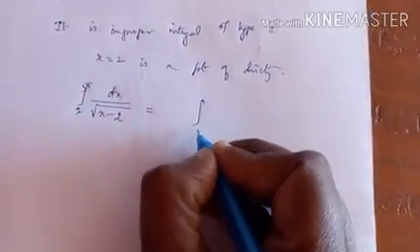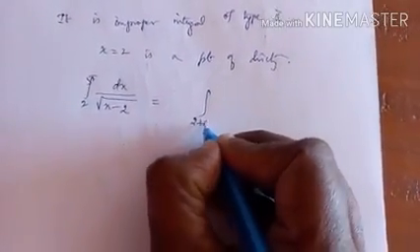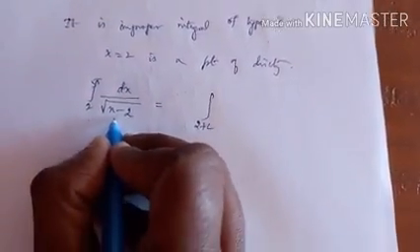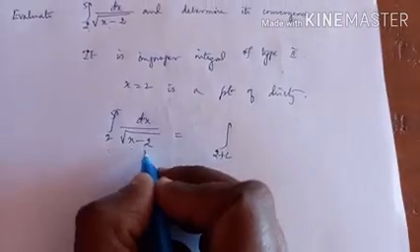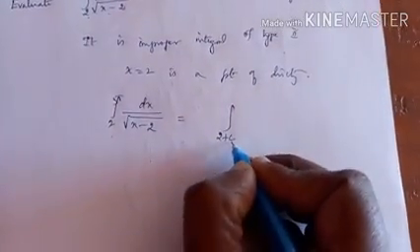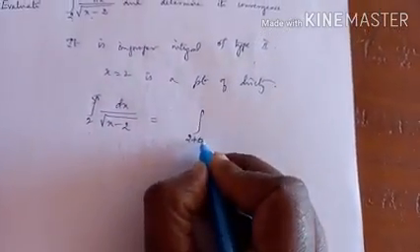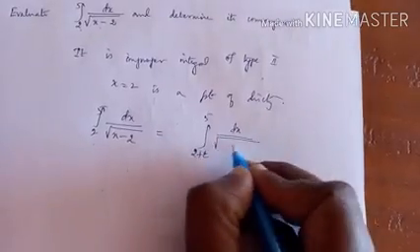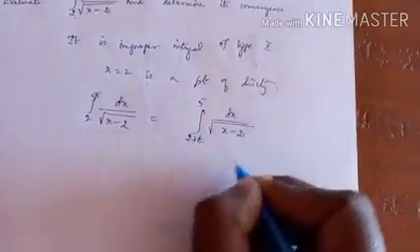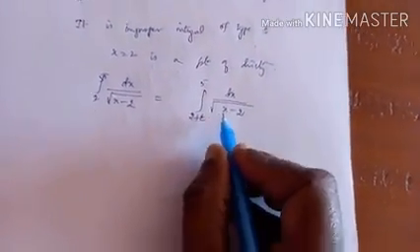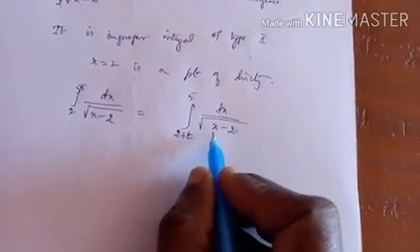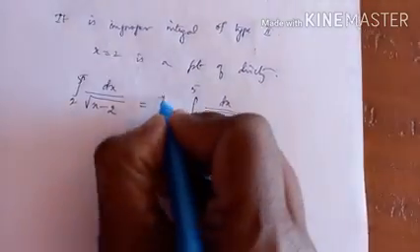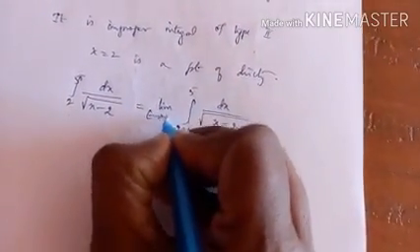If I substitute 2, the denominator becomes 0. So instead of 2, I write 2 plus epsilon: integral 2 plus epsilon to 5 dx by root of x minus 2. Now if you substitute 2 plus epsilon, the denominator is not 0. What is this epsilon? Epsilon actually tends to 0.